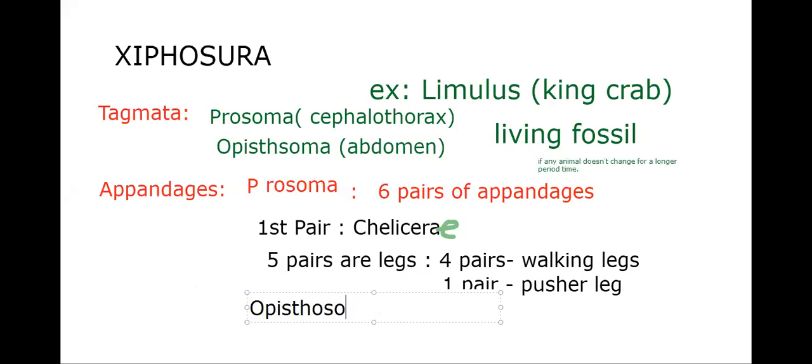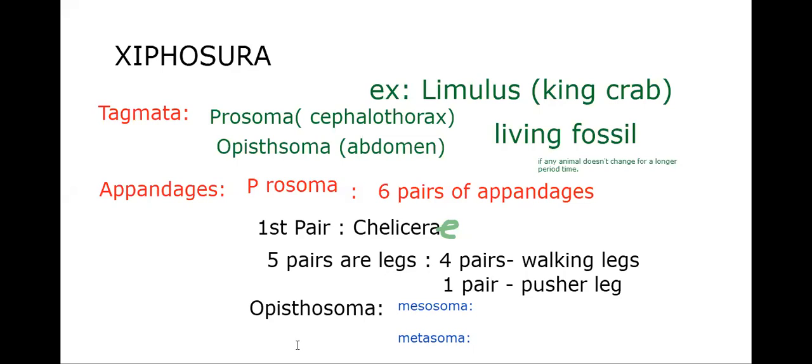Opisthosoma. In case of opisthosoma, what are the appendages? Actually, opisthosoma is further divided into mesosoma and metasoma. So that means we should discuss appendages of mesosoma and appendages of metasoma.